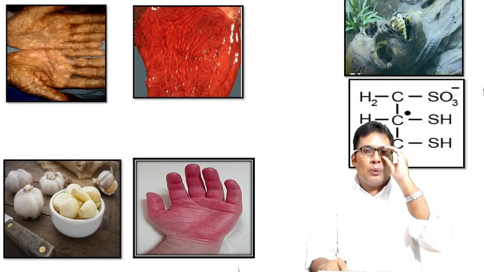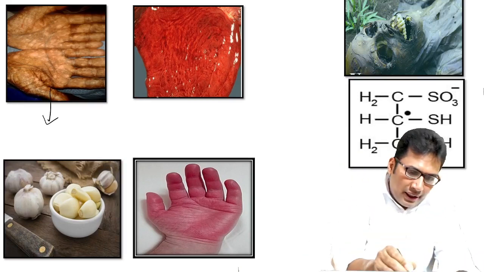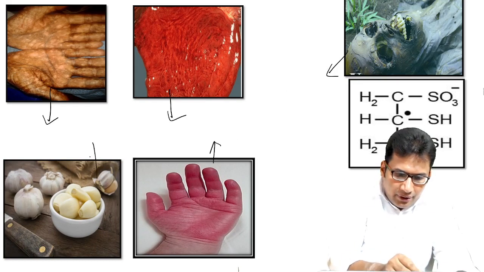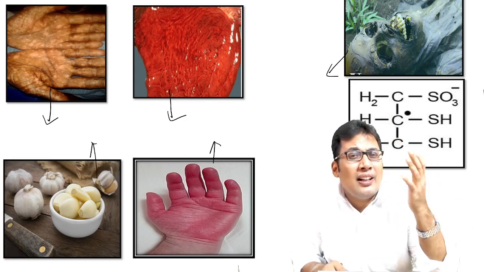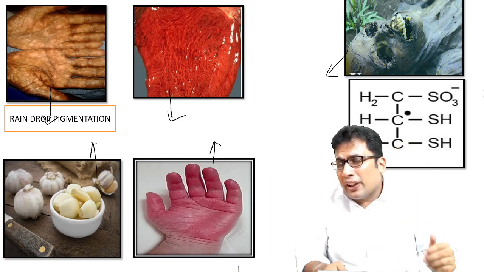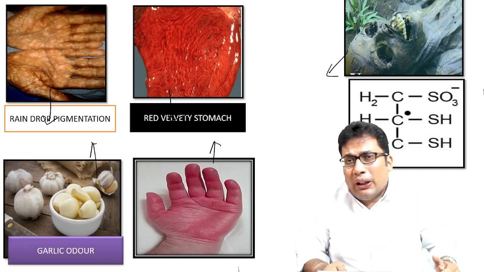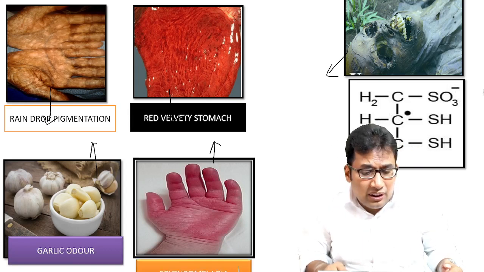Now some more pictures here, some more image based questions. What is this? And what is this? What about this? Image number one shows the raindrop pigmentation. Image number two shows red velvety stomach. And the garlic odor we discussed, garlic smell is seen in case of arsenic poison.